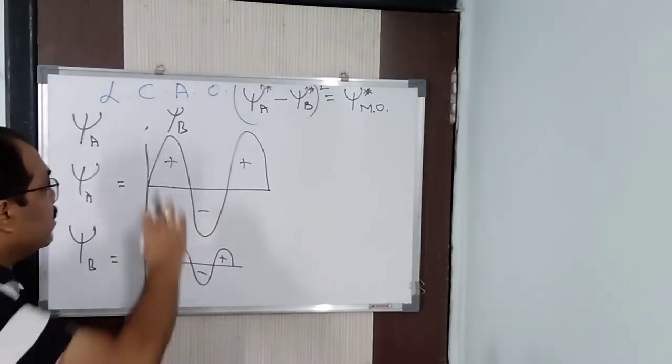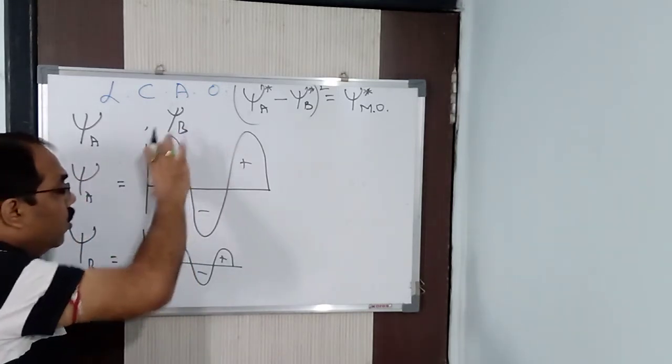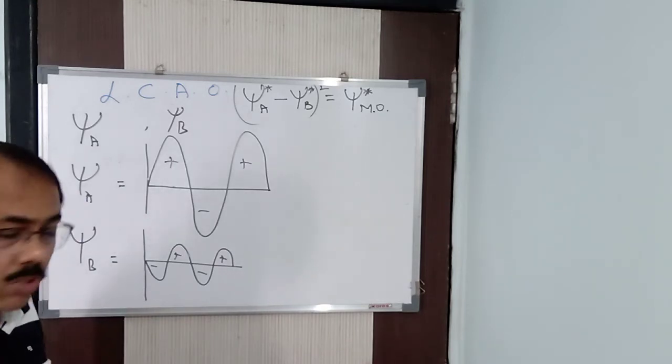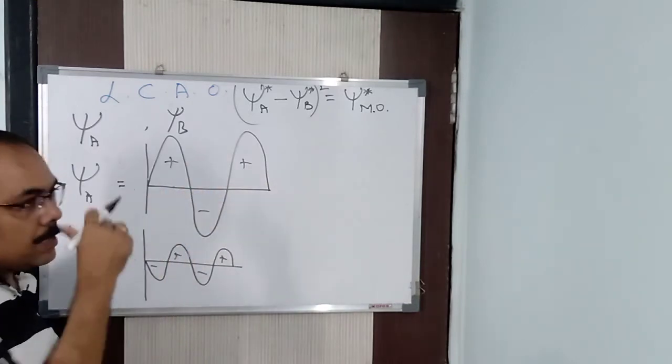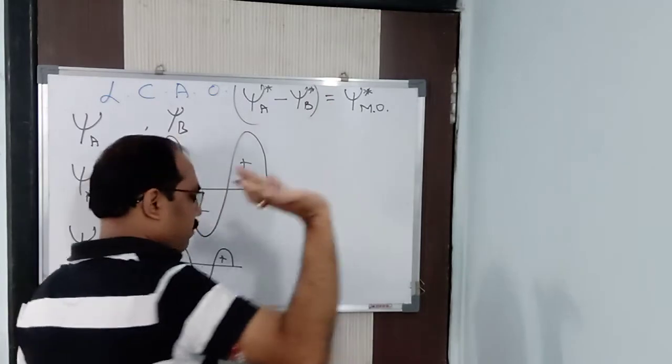Alright? Why is it psi A minus psi B? Because of the psi A amplitude and psi B amplitude you see. Psi A amplitude is more and psi B is less. So hence it is psi A minus psi B. Suppose psi B is more, the amplitude of B is more, then it will be psi B minus psi A. Clear? I think this part is over.